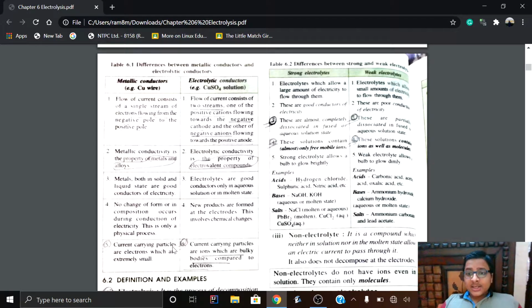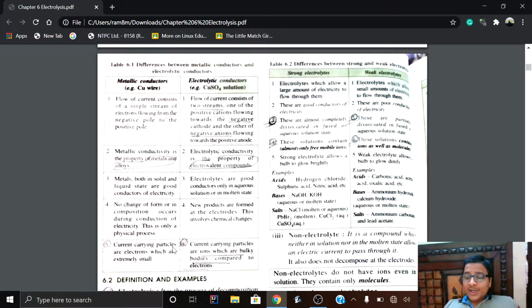in electrovalent compounds there are opposite charges, one of the metal and one of the non-metal, the metallic ion and the non-metallic ion. That's why there are opposite charges, and they are bound together by electrostatic forces of attraction.